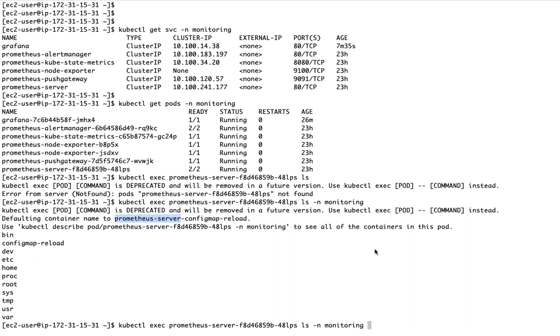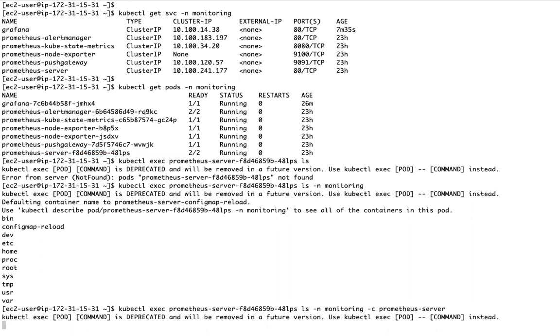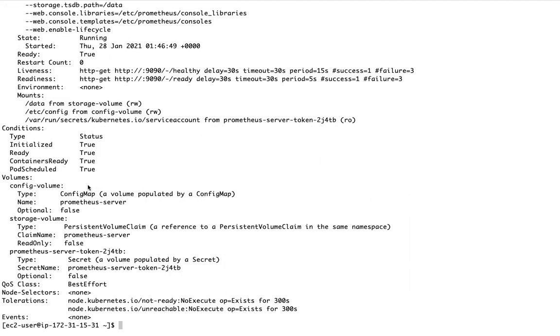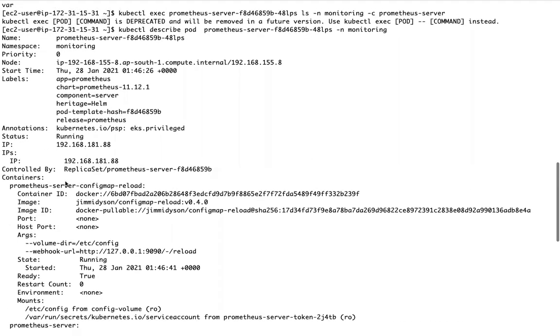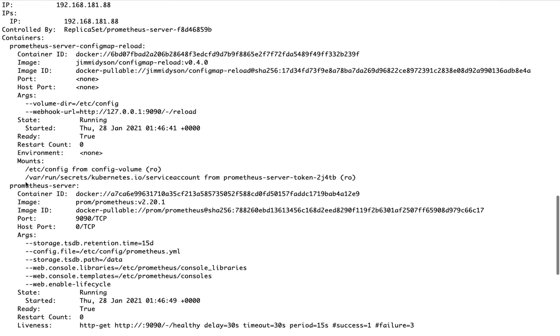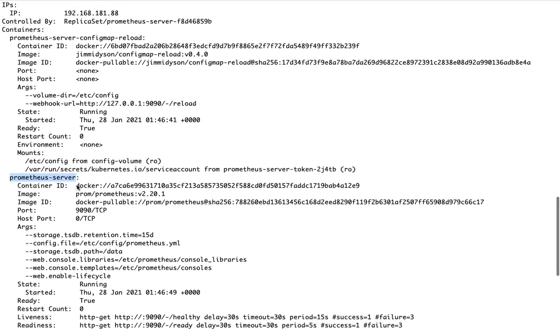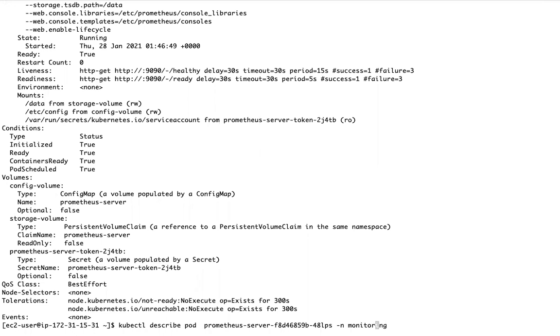Now, if I want to execute this on a specific container, I need to use -c. What does -c stand for here? Container, right? So let me describe this pod. It has 2 containers within it, right? This is one container. This is another container, Prometheus server. Now within this, I want to execute some command.